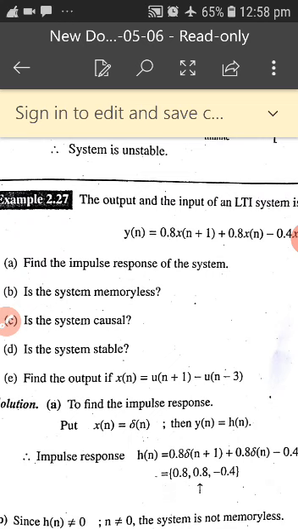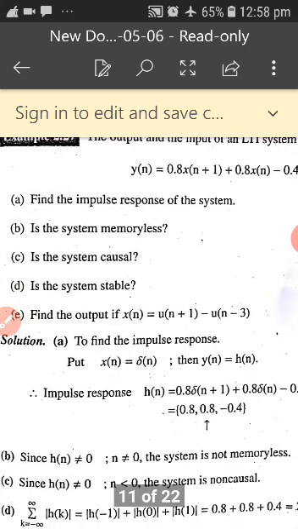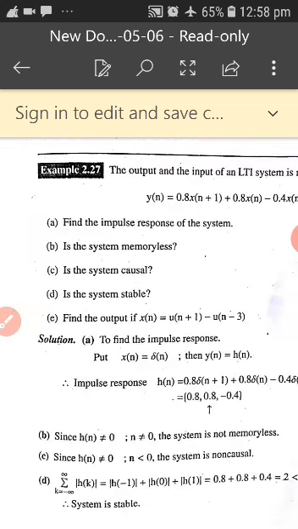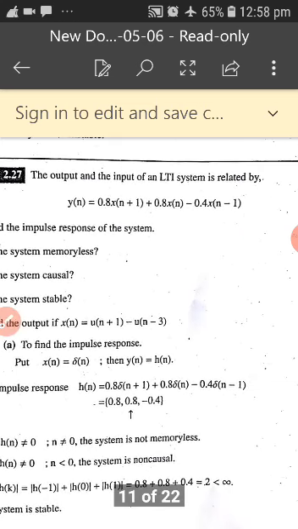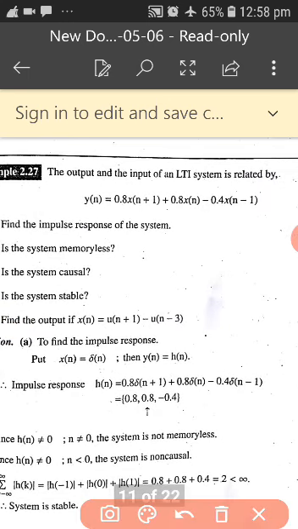There is one typical problem here. I'm going to explain this. Just go through this. The output and the input of an LTI system are related by, you can now see this, y of n is equal to 0.8 into x of n plus 1 plus 0.8 x of n minus 0.4 x of n minus 1. This is your output.